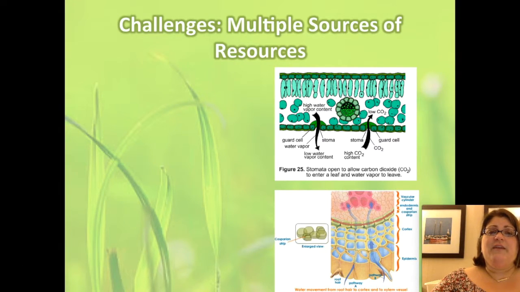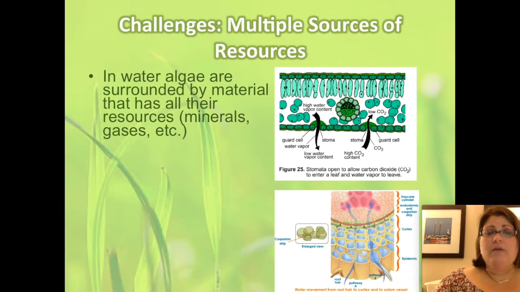Another challenge that living on land poses is where resources come from. In water, the resources are pretty much all in the water, so the plant is completely surrounded by the minerals and the dissolved gases and the water that it needs. So a lot of times they can just diffuse the resources in and out of the organism.